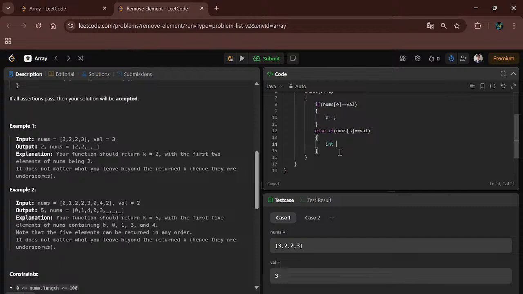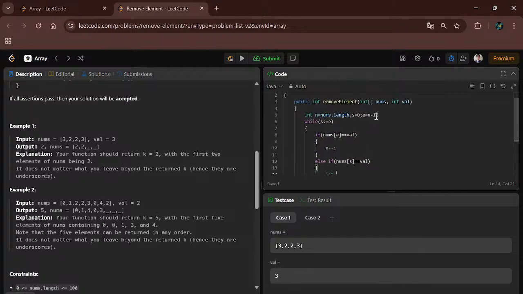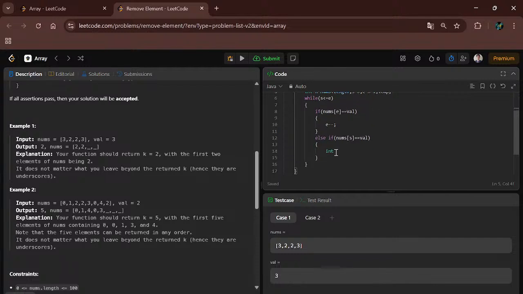So I will create one new temporary variable, at the start only, so here it should be temp. I will swap: temp equal to nums of s, nums of s equal to nums of e, and nums of e equal to temp.